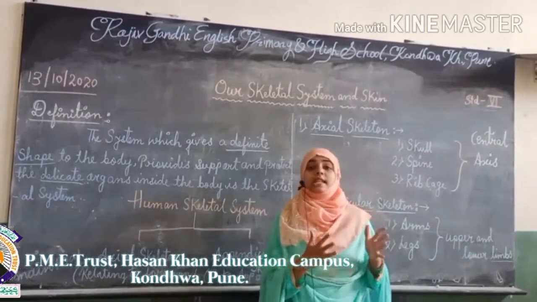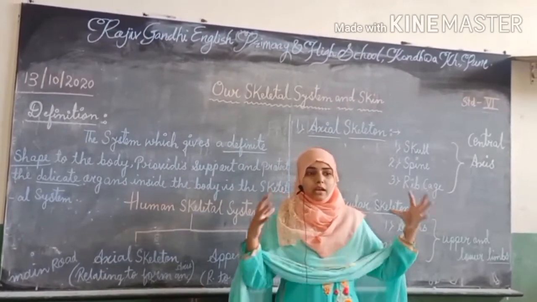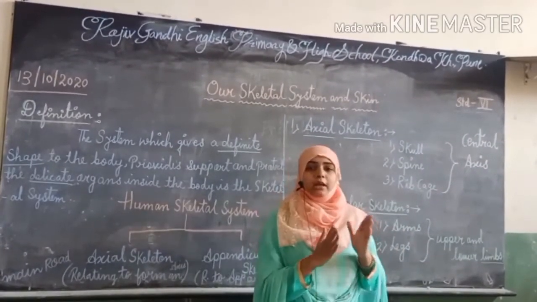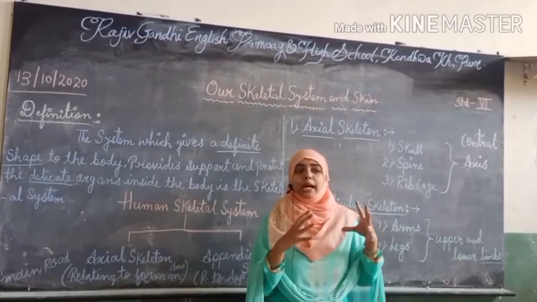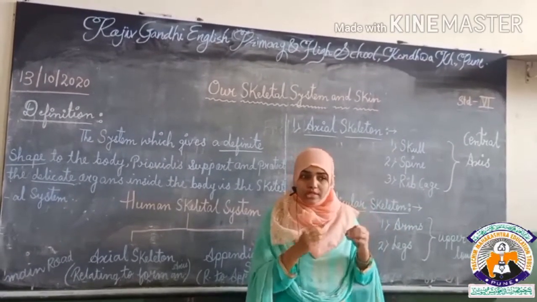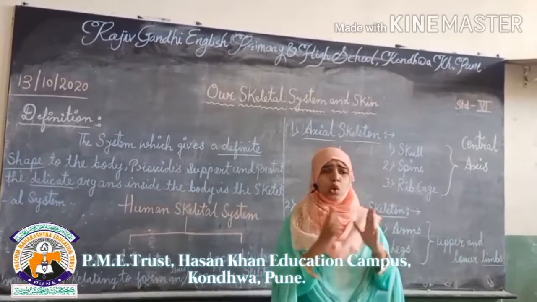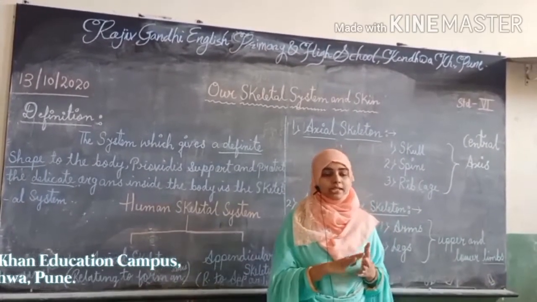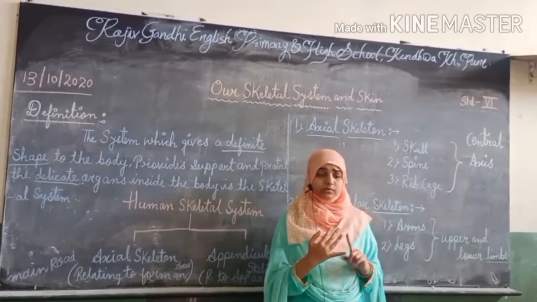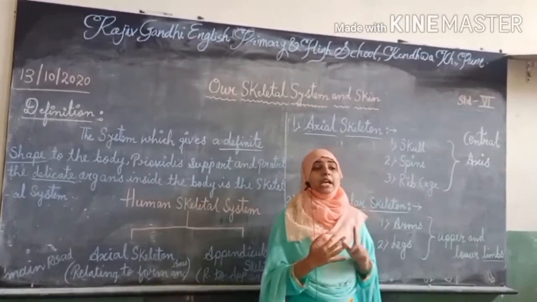Next, we discussed the skeleton. What do you mean by skeleton? Skeleton means all the bones in our body combine and form a framework. That framework of the bones is known as the skeleton. So in yesterday's class we discussed the basic things of the human skeleton system: definitions, types of bones, what a fracture is, what an accident is, and what a skeleton is.